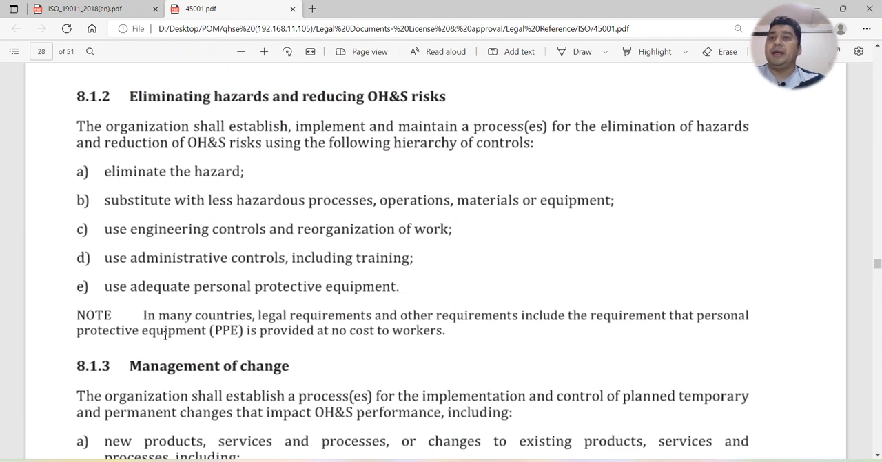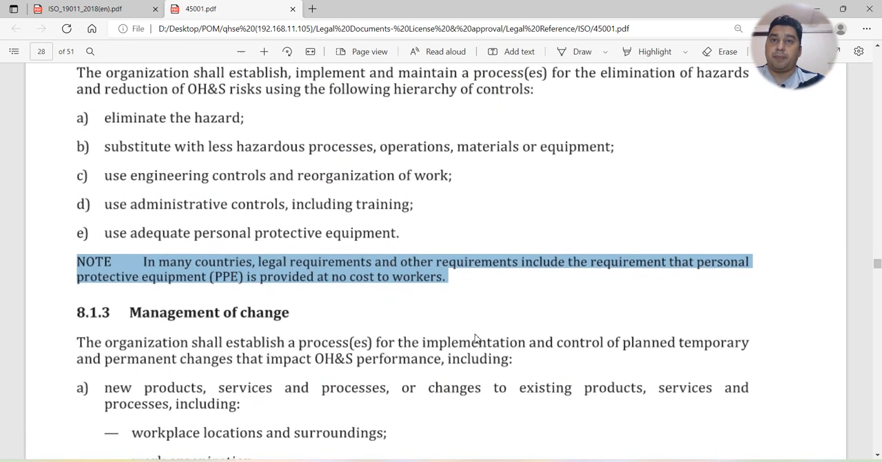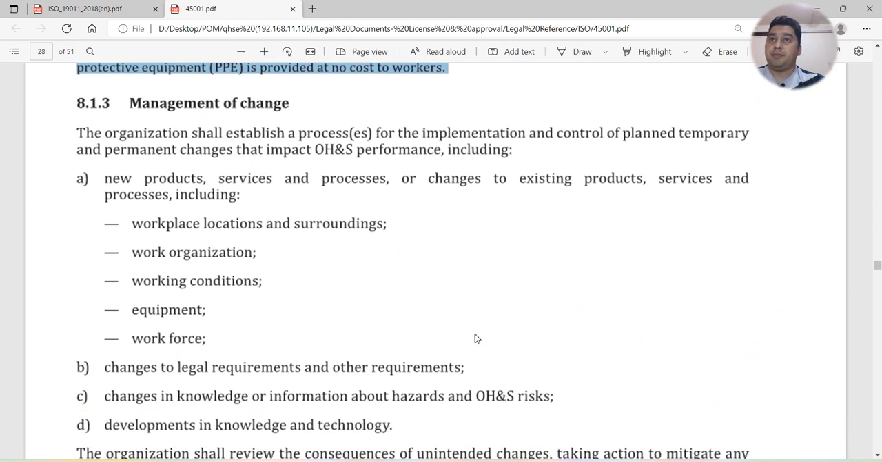In many countries, legal requirements and other requirements include the requirement that personal protective equipment is provided at no cost to workers. So whenever we are making any process regarding PPE, we have to especially mention that PPE will be provided without any cost to the workers. Okay, that is the requirement.